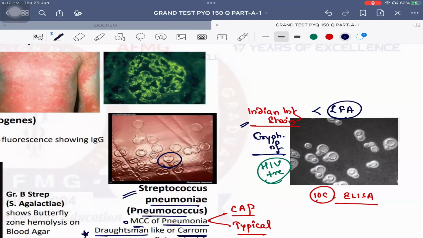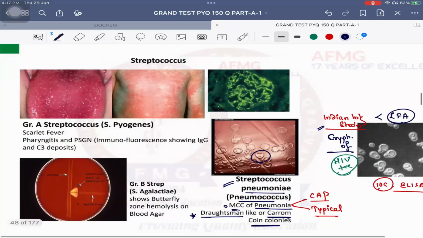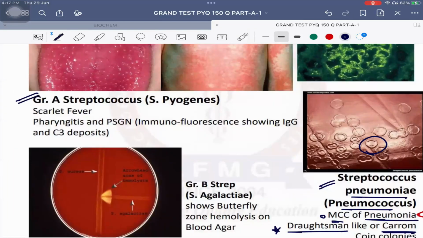Okay, so those were the important things. Streptococcus, I hope all of you are quite aware. Group A Streptococcus is also known as Group A beta hemolytic Streptococci, also known as Streptococcus pyogenes.